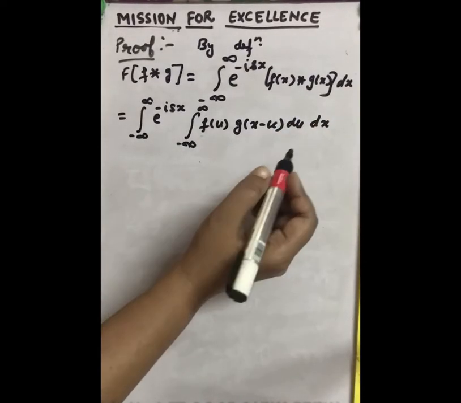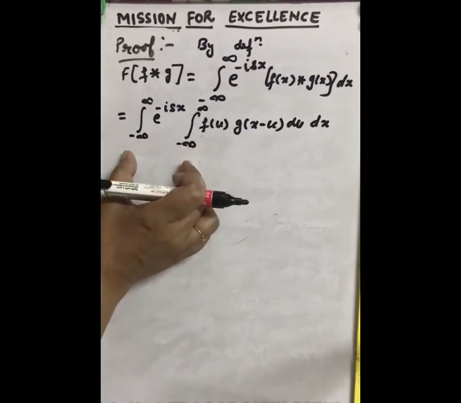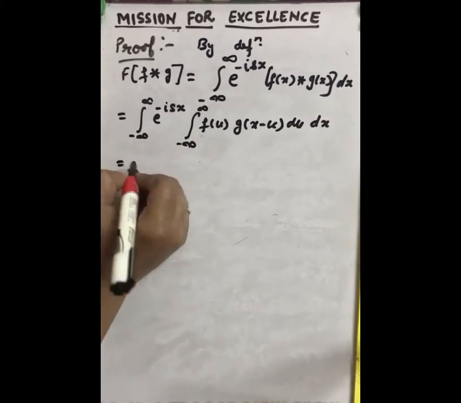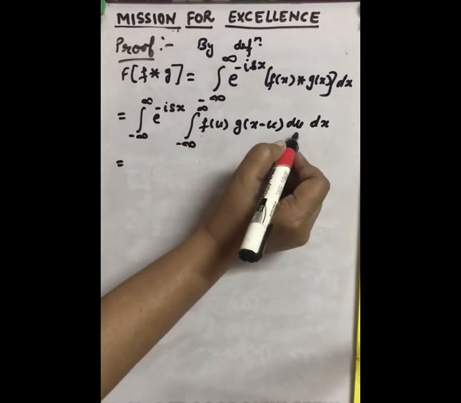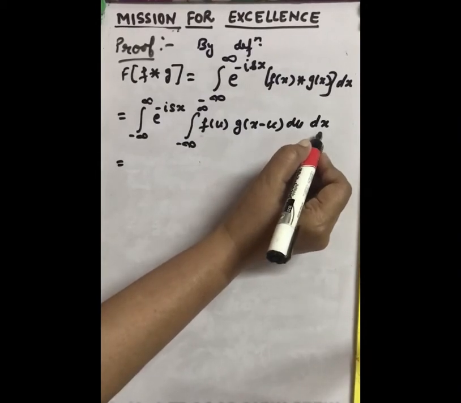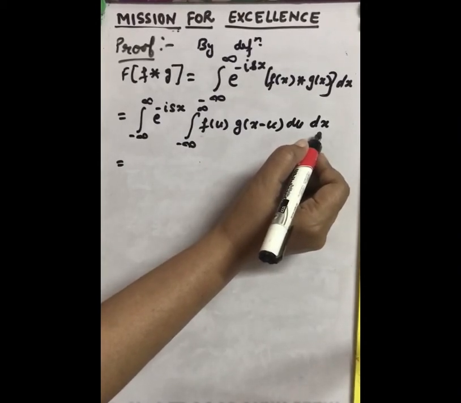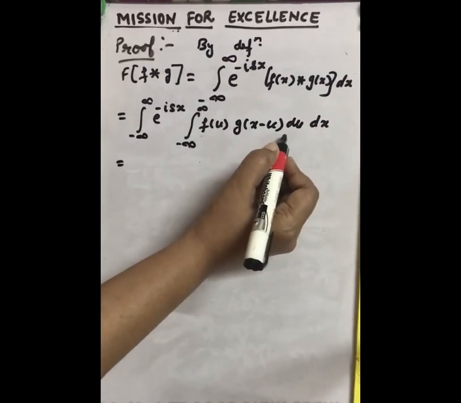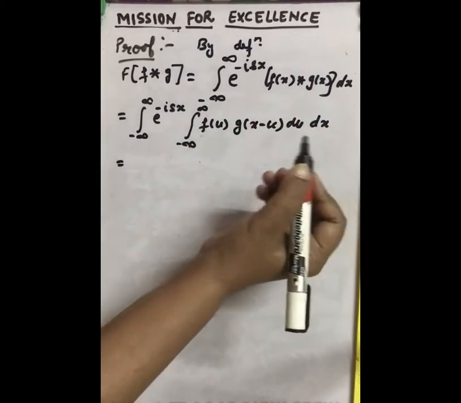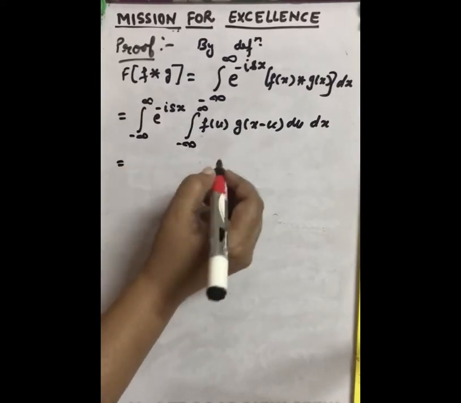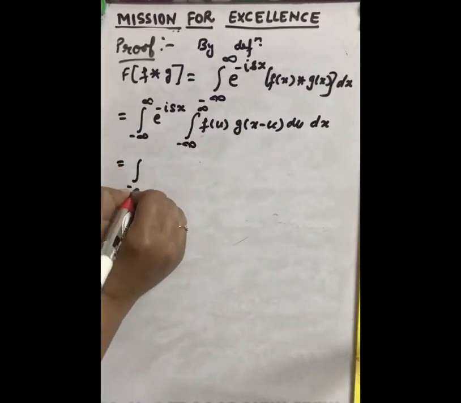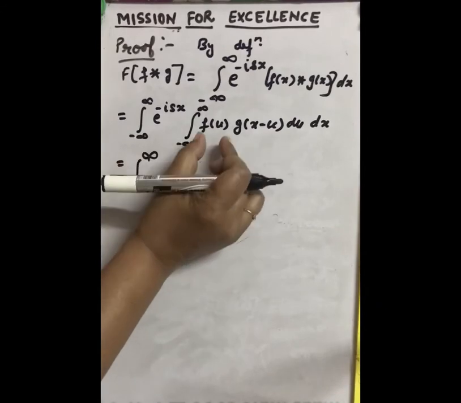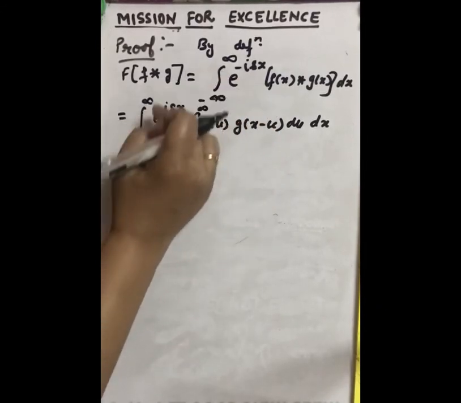Now this will become a double integral. This integral is with respect to u and this integral is with respect to x. So let us change the order of integration. First we take the integral with respect to x, and then with respect to u. Since f(u) is a function of u only, let us take it outside.